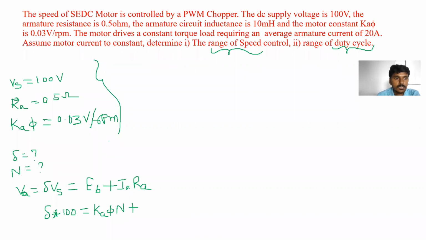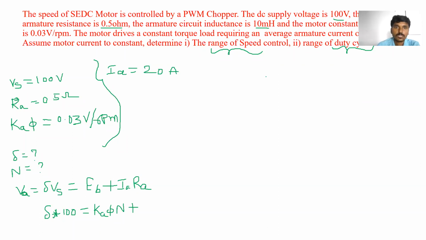Please check it. 100 volts, 0.5 ohms, it is given, 20 amps. Yes. Ia is equal to 20 amperes.